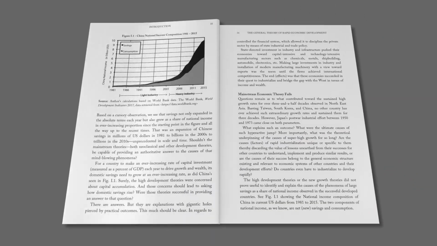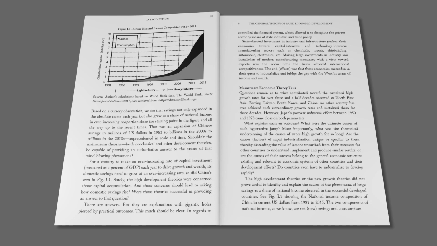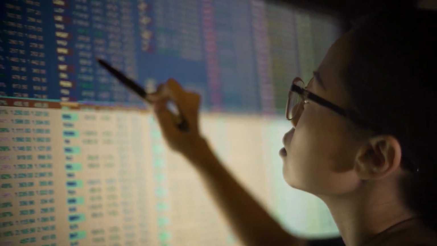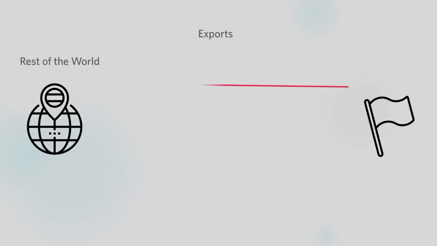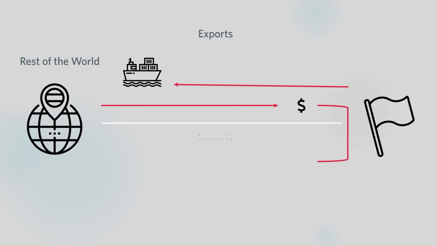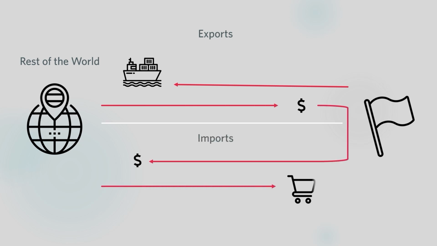The recent research has also made a stunning discovery that a nation can go beyond the 10% savings limit through international trade. How is that possible? Let's understand how it all works. A nation has to export a lot of goods to foreign nations and use that exchange dollars to import capital goods.